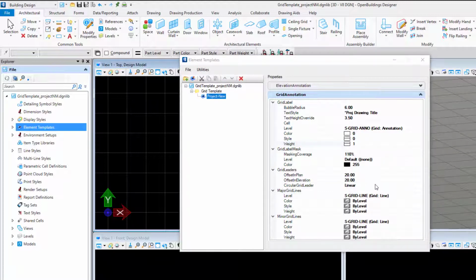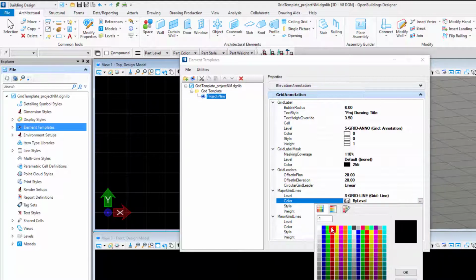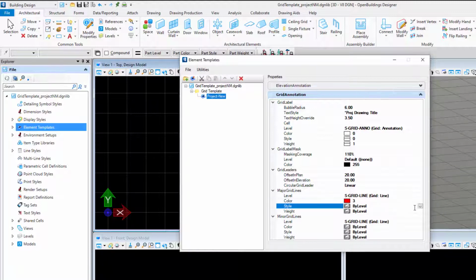That just masks out any line work that would be behind the grid bubbles on the drawing. The grid leaders just define offsets. I'll leave those as is. Again, I'm going to override the bi-level properties of the grid lines in order to change the display.